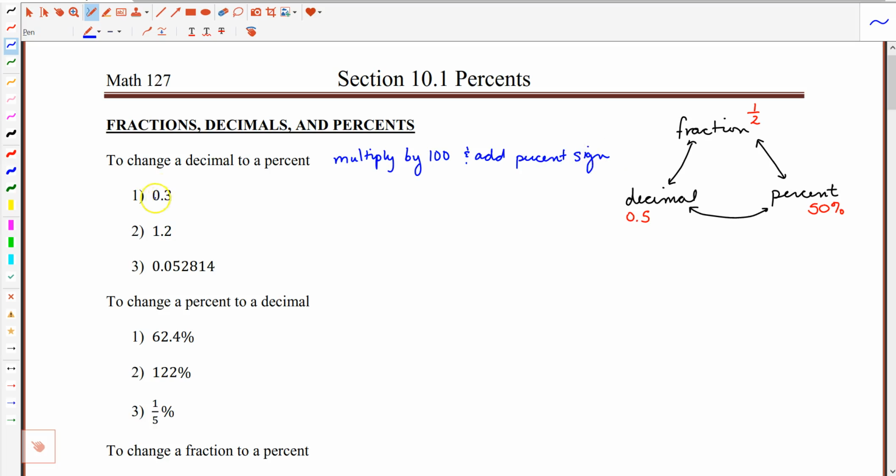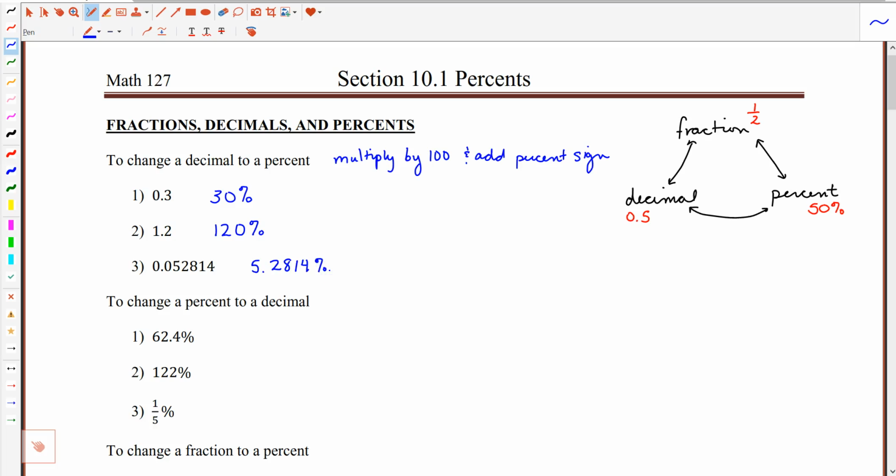So in this first example, if I were to take this decimal 0.3 and multiply by 100, we would get 30, and then I'm going to add the percent sign. In this next example, for 1.2, if I were to multiply that by 100, I would get 120, and then I would add the percent sign. For this last decimal, if I were to multiply this by 100, I would get 5.2814, and then I would add the percent sign.